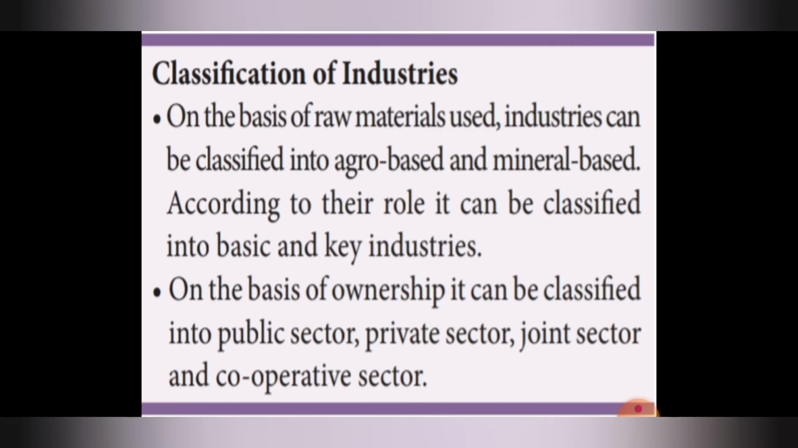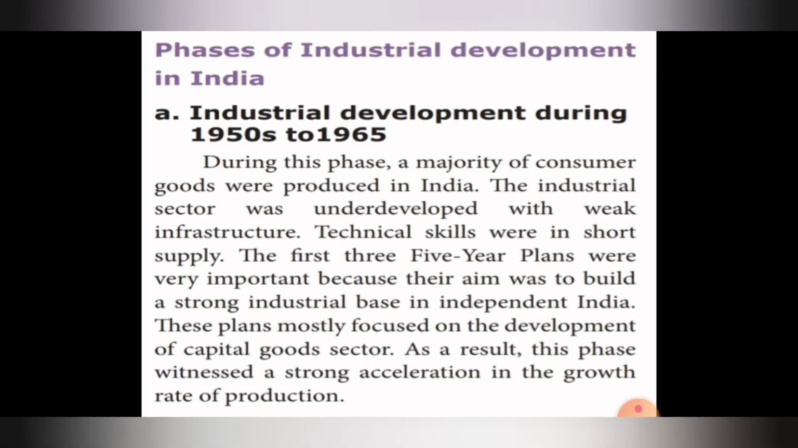Got it? Next, coming to the second point. On the basis of ownership, it can be classified into public sector, private sector, joint sector, and cooperative sector. 4 kinds of sectors on the basis of ownership. Got it? Next comes phases of industrial development in India. So, industrial development during 1950s to 1965.